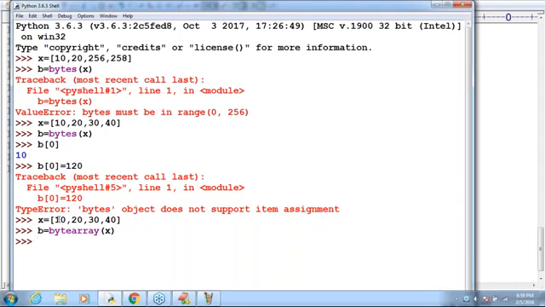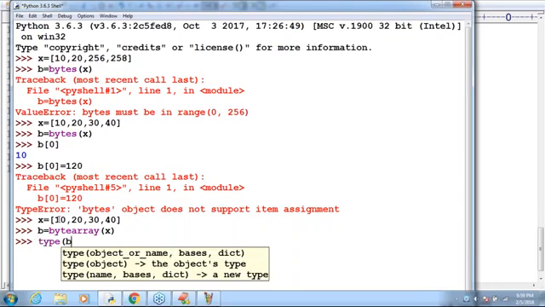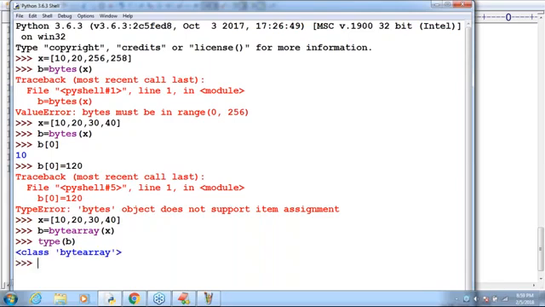Sir, now can you please print the type of b? Now I want to print type of b. Can you please observe which type? Byte array. Now have a look once, sir. b of 0 is equal to 120. Can you please guide, is it allowed or not allowed? Allowed. I'm not getting any error, sir.